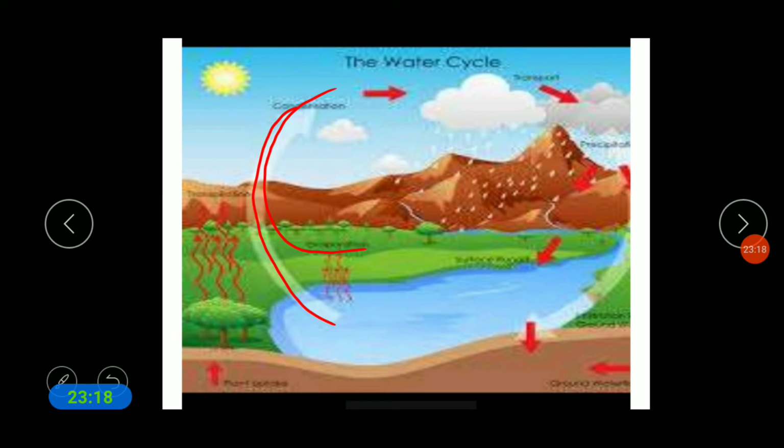Condensation. Condensation means what here? Converting the gaseous state into the liquid state. This water is in liquid state, whereas when you expose this water to the sun, the water converts into the gaseous state, as vapors, by the process of evaporation.